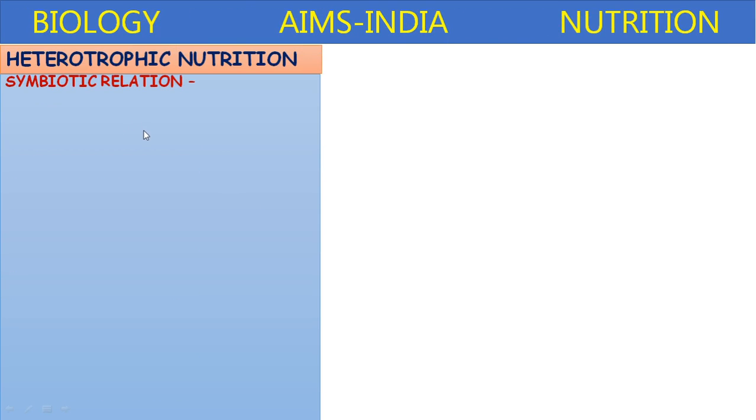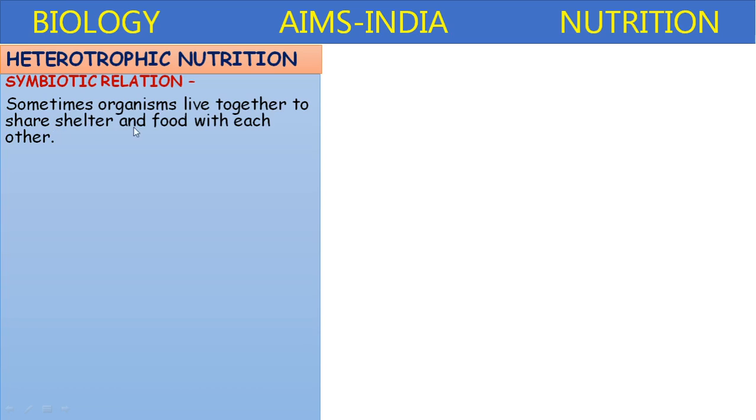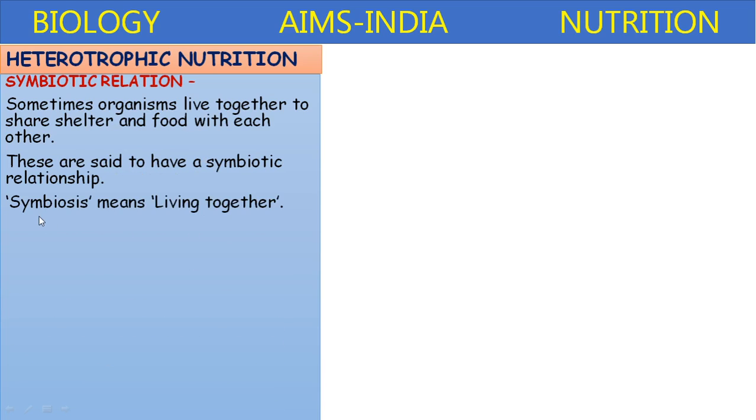Next type of heterotrophic nutrition, symbiotic nutrition or symbiotic relationship. Some types of organisms live together to share shelter and food with each other. Mutualism it is also called. These are said to have a symbiotic relationship.